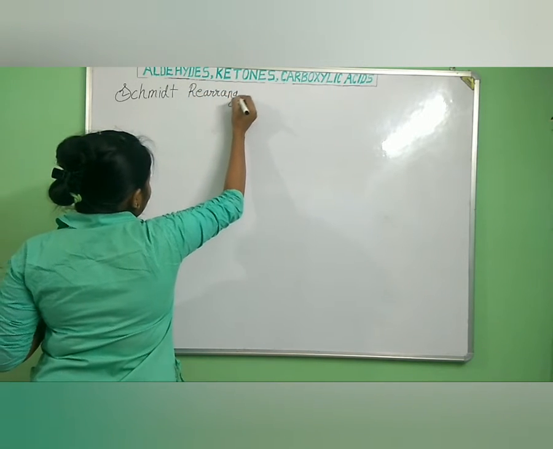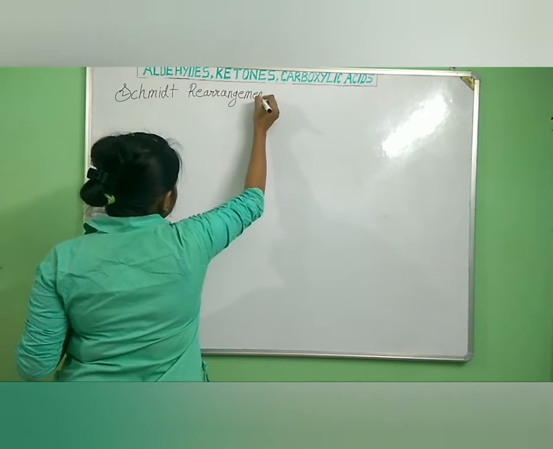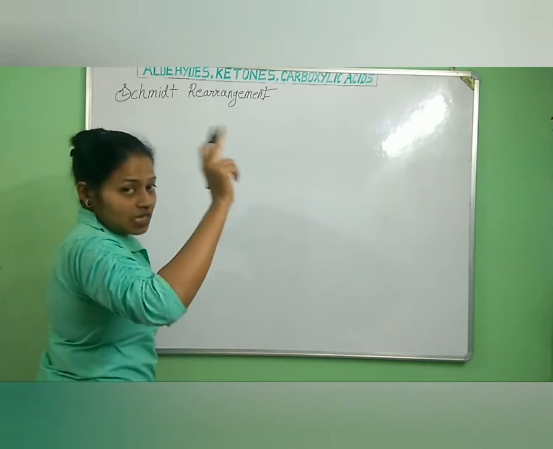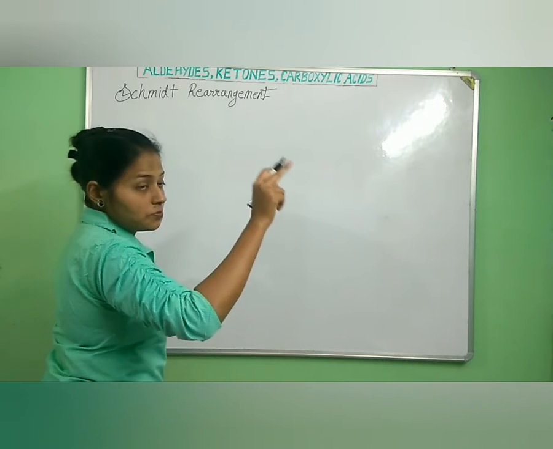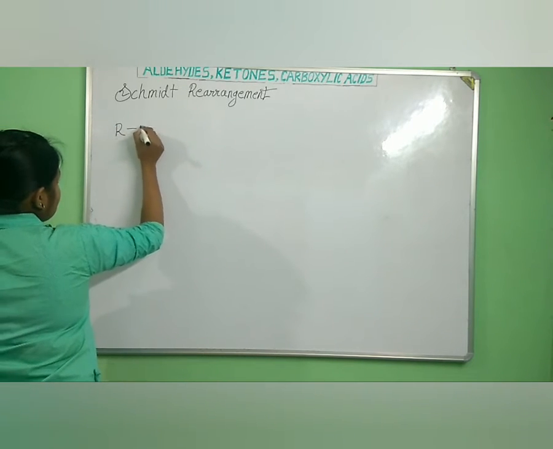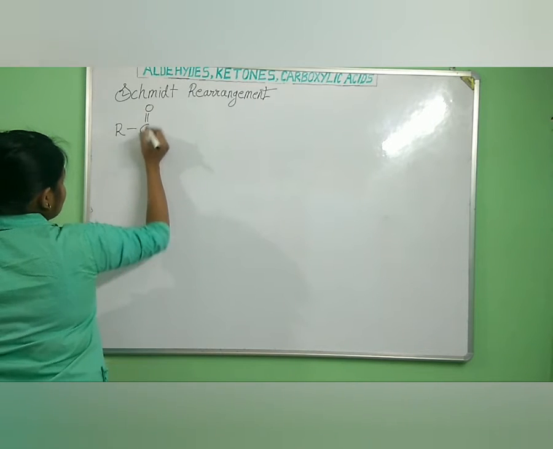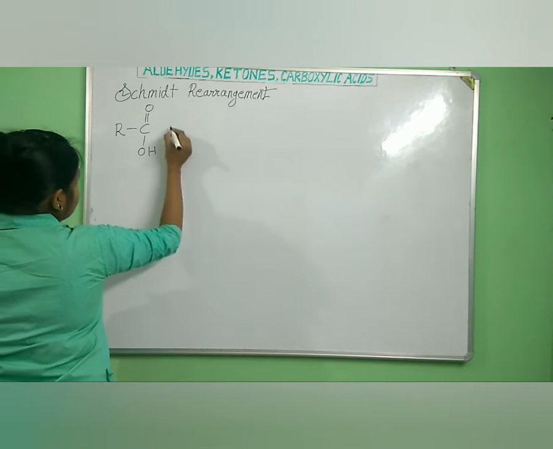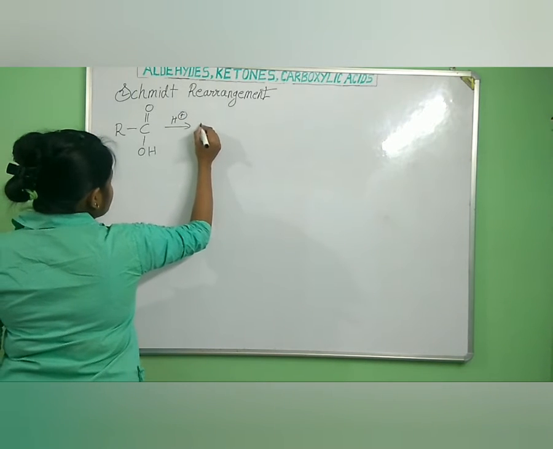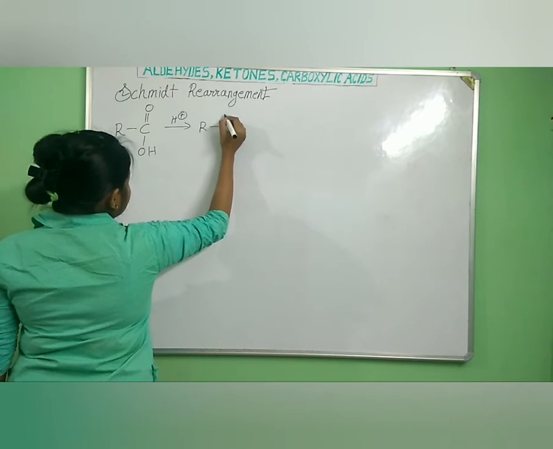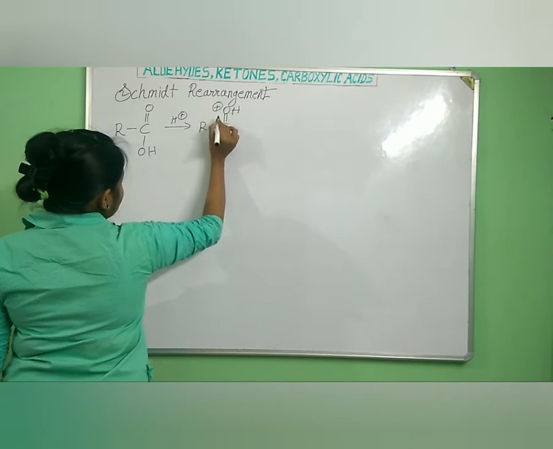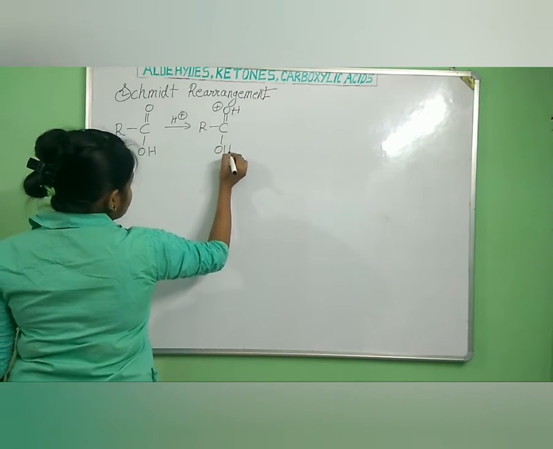Okay, so what happens in this Schmidt rearrangement? The carboxylic acids turn into primary amines. For example, if we take any carboxylic acid, RC double bond OH, in presence of H plus, what will happen? This H will attack the double-bonded O and it will contain a positive charge, and this OH.